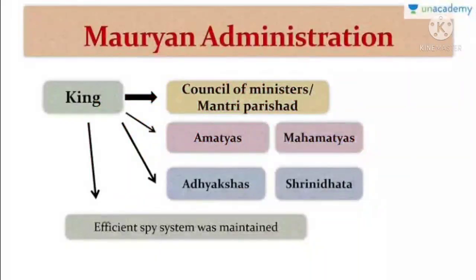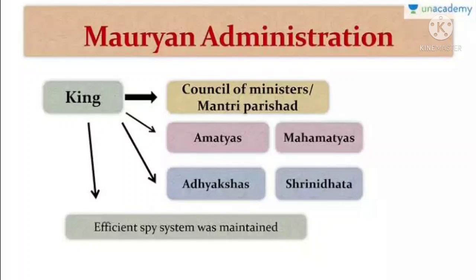Mauryan Administration. The Mauryan empire had a centralized administration system. The power was concentrated in the hands of the king. Hence, a huge number of officials, both senior and junior, were appointed to run the administration. There was a strong espionage network. Ministers, priests, princes, and generals were the higher subordinates of the king.